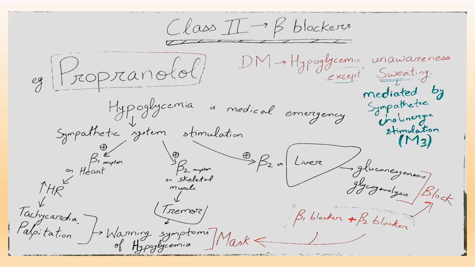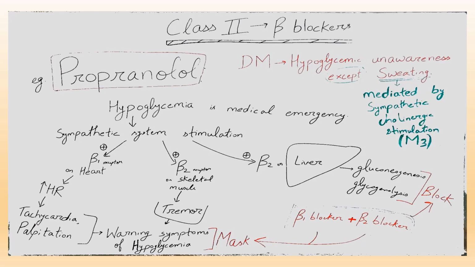Now hypoglycemia is a medical emergency, so there is sympathetic system stimulation. This sympathetic system stimulation will stimulate beta 1 receptors on the heart, so there will be increase in heart rate resulting in tachycardia, palpitation, and these are the warning symptoms of hypoglycemia.